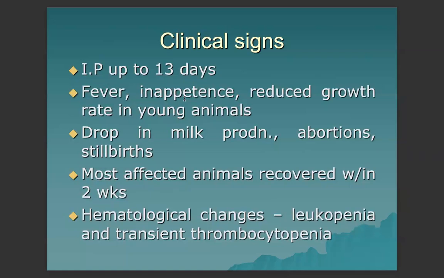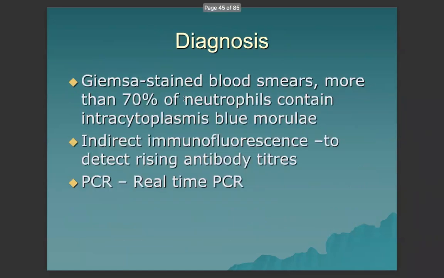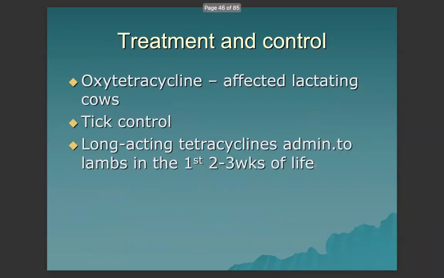Hematological changes are leukopenia and transient thrombocytopenia. For diagnosis, Giemsa-stained blood smears show more than 70% of neutrophils containing intracytoplasmic blue morulae. Indirect immunofluorescence can be used to detect rising antibody titers, and real-time polymerase chain reaction is also a confirmatory diagnostic method.